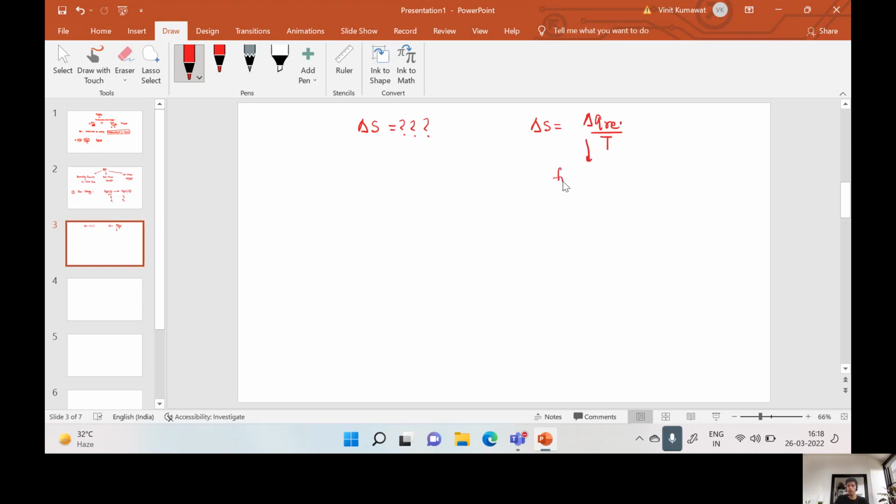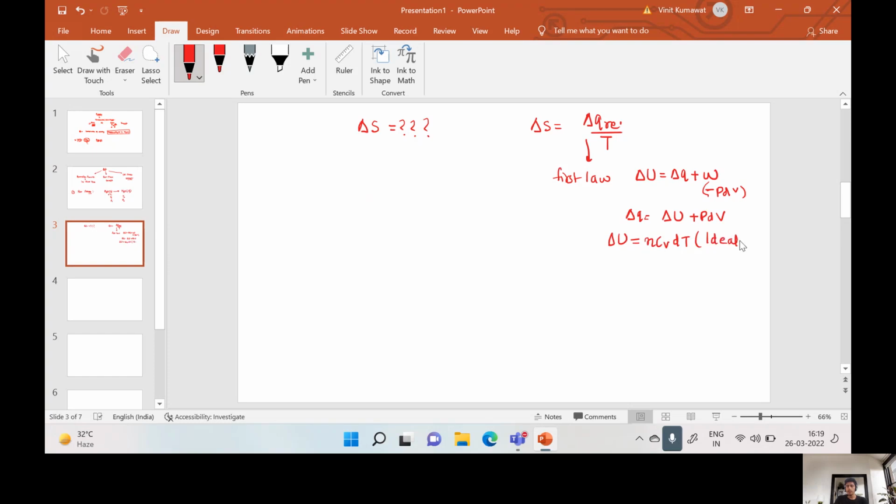From the first law of thermodynamics, internal energy change is equal to heat change plus work done, and work done is equal to minus PdV. So heat change is equal to internal energy change plus PdV. As we are talking about ideal gas, internal energy change is equal to nCV dT.